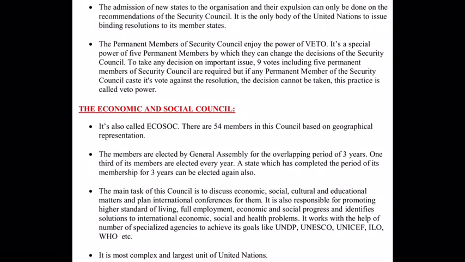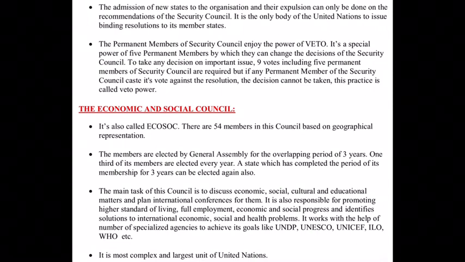It is the only body of the United Nations to issue binding resolutions to its member states. Whatever decisions are taken by these 5 permanent members or 10 non-permanent members by their voting process are binding upon other member states. That means they have to follow those decisions.